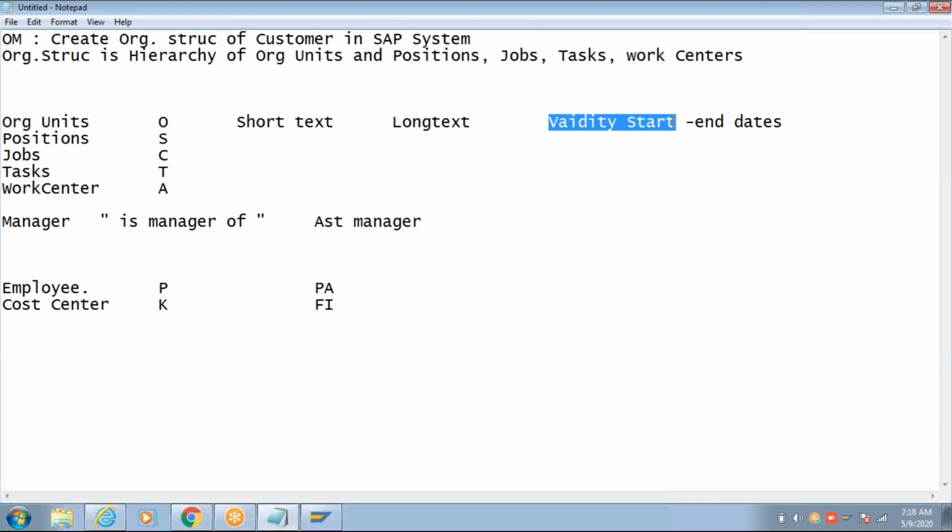Suppose you're creating a new position from today, then today's date will be the start date. The end date will be 31/12/9999 by default. That means unlimited, because initially we don't know the end date of a position, right? So the system gives a default end date.